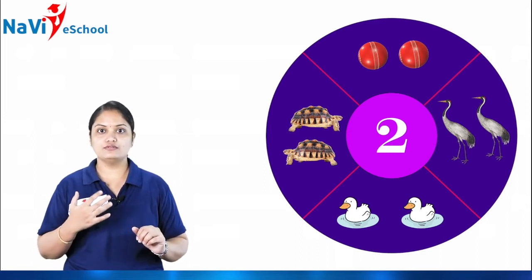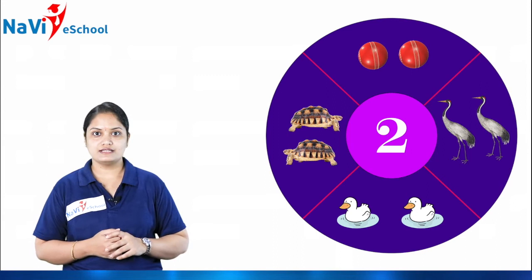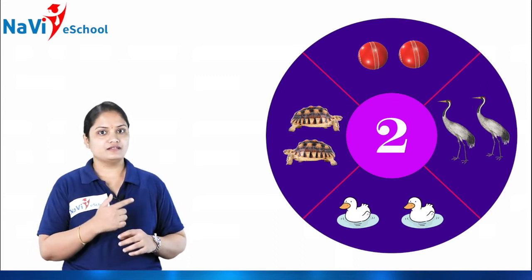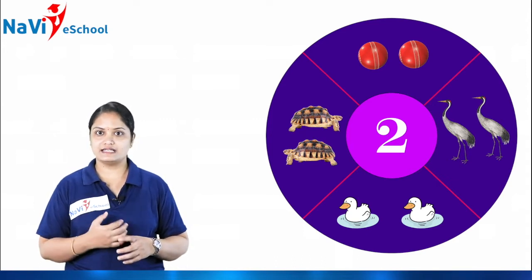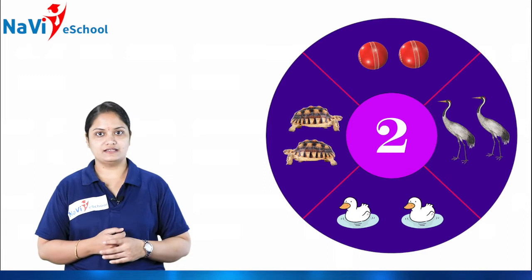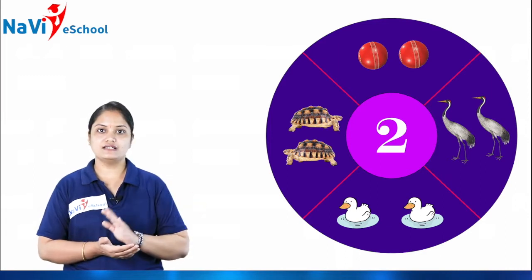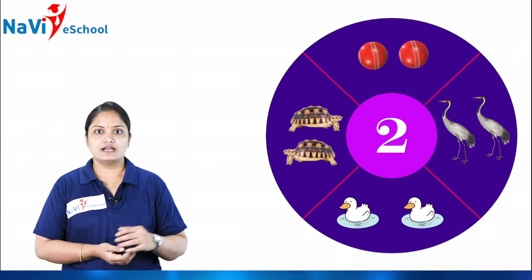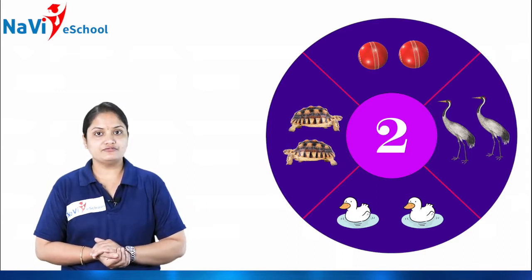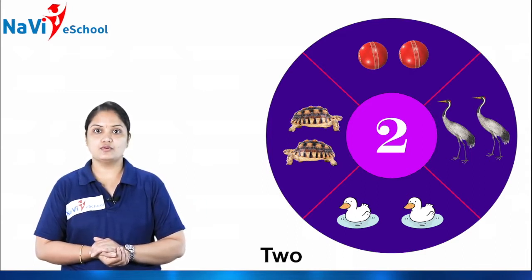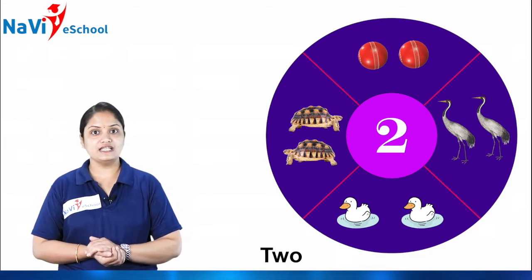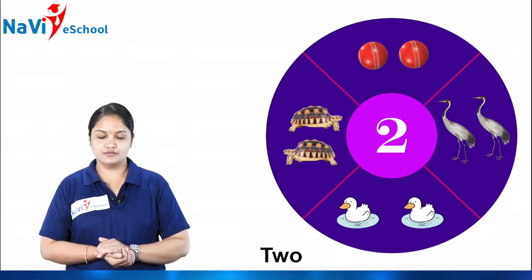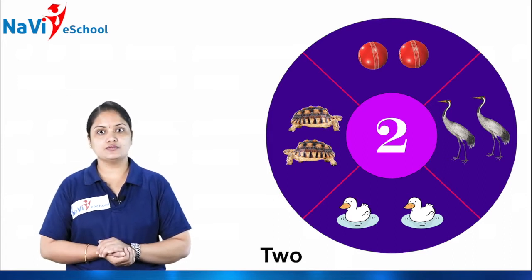TWO. How do we write this 2? See, make a curve like this, take it down, a slant line, then a sleeping line. Yes, this is called number 2. And the number name of 2 is TWO. Got it, children? What is the number name of this 2? TWO. We can pronounce it as two.